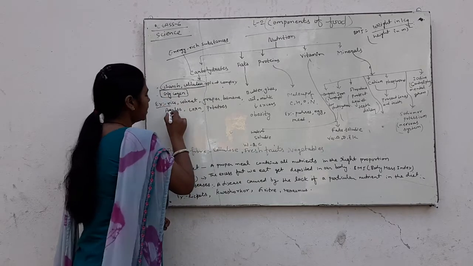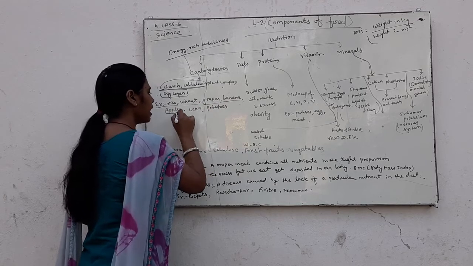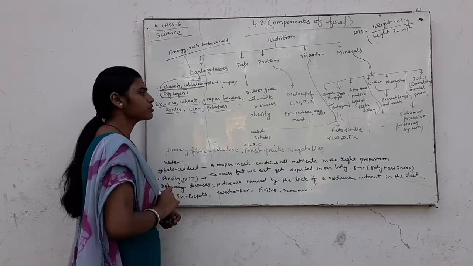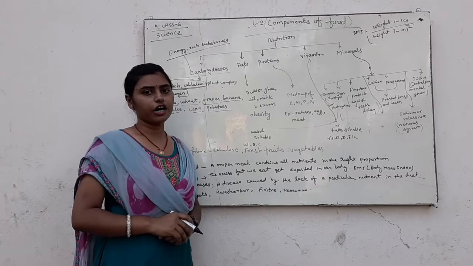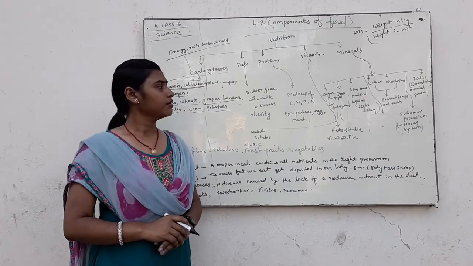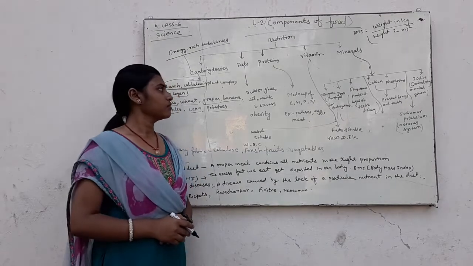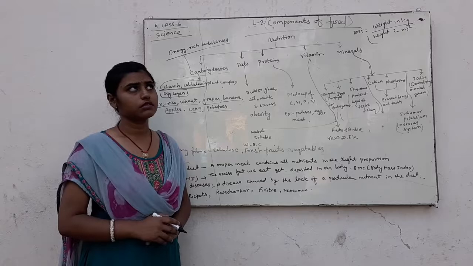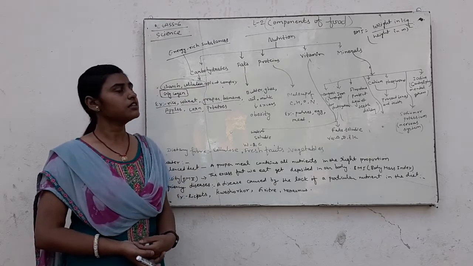Examples of carbohydrates are rice, wheat, grapes, banana, apple, corn and potatoes. These are examples of carbohydrates by which we get energy very quickly. So carbohydrate is an energy rich substance.